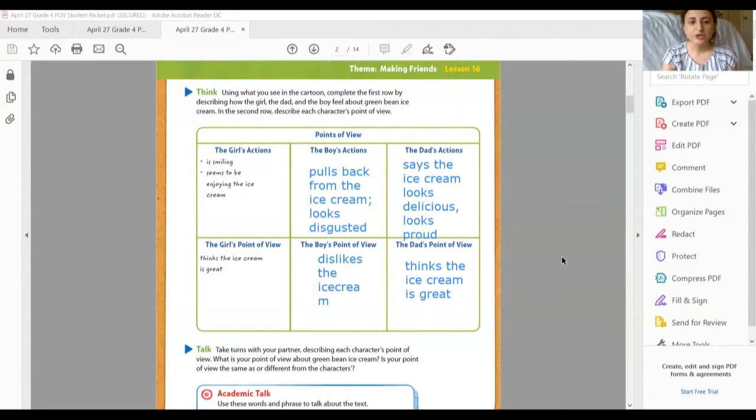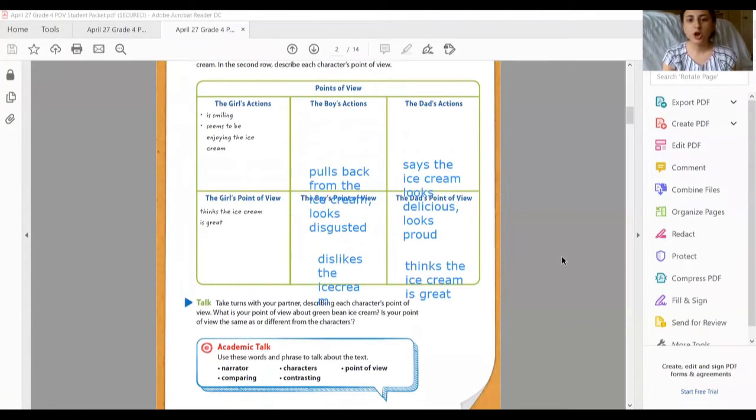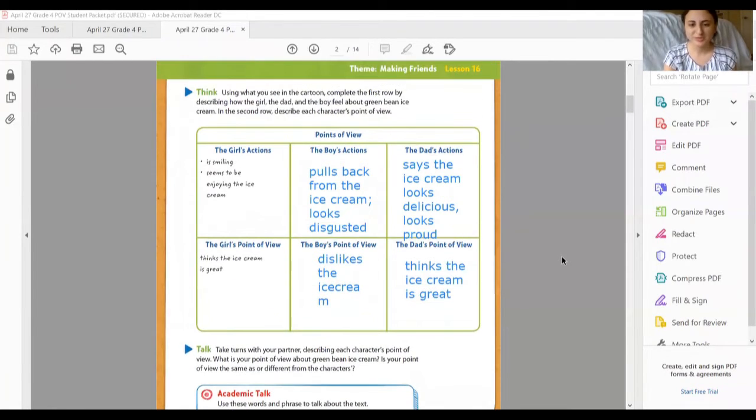Welcome back. So it says, let's talk with each other. I know we can't talk with partners, but let's talk with each other. Let's describe each character's point of view. What is your point of view about how green bean ice cream might taste? Is your point of view the same as or different from the character?